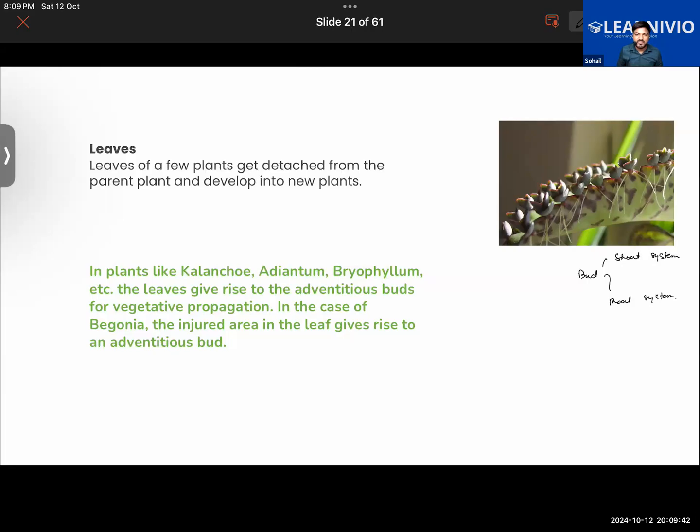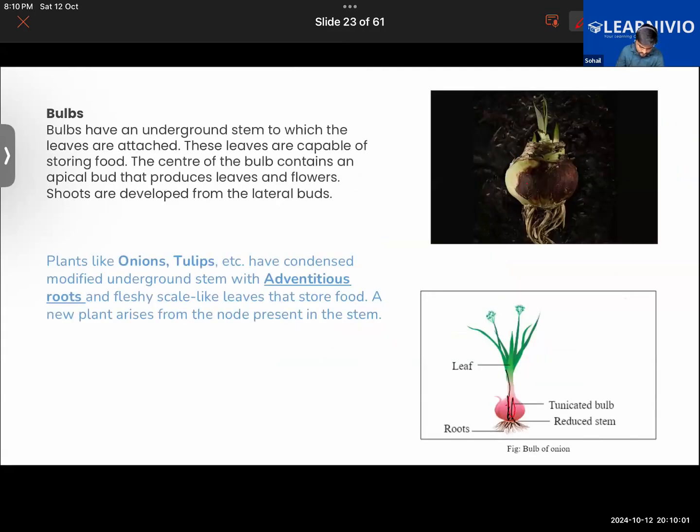The most common example of the plant that grows via the leaf is Bryophyllum. Other examples are Kalanchoe and Adiantum. These are some of the plants that will be growing with the help of the leaves. Is that clear to you, Fatima?